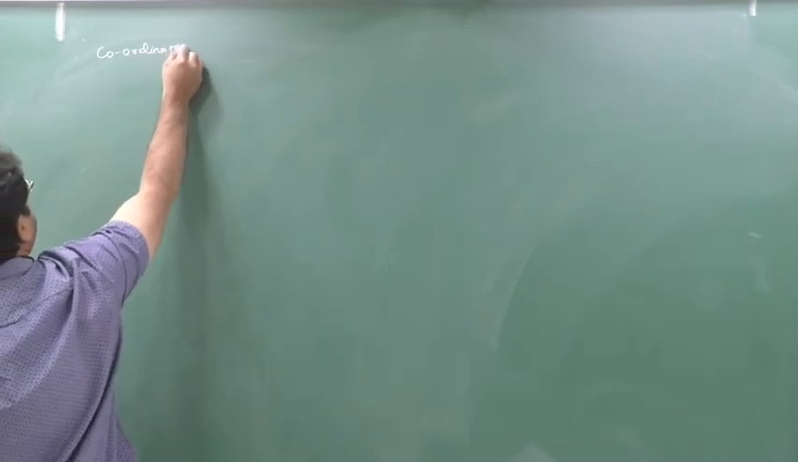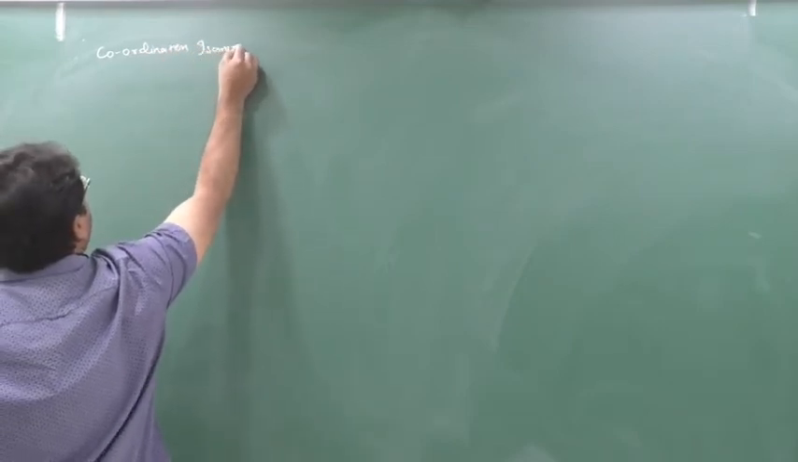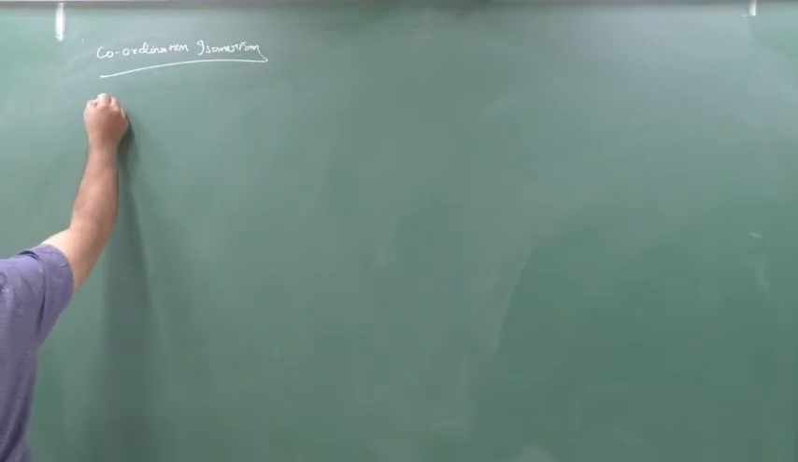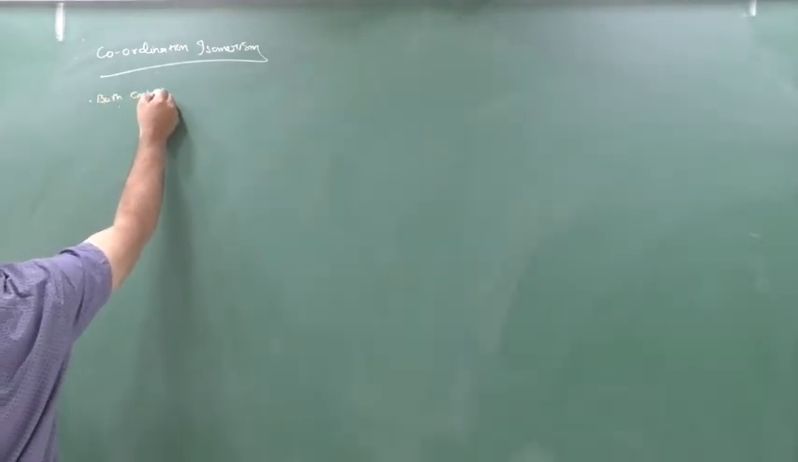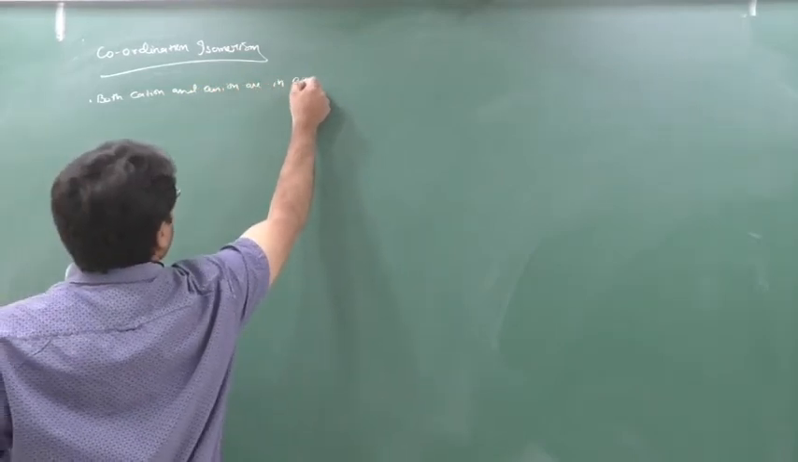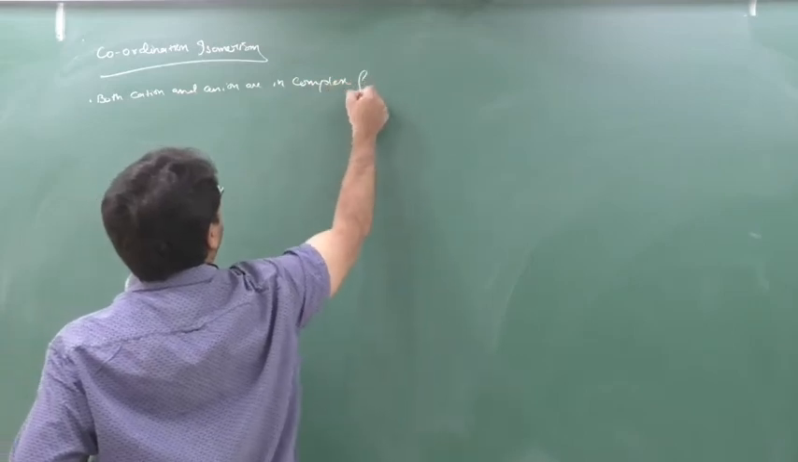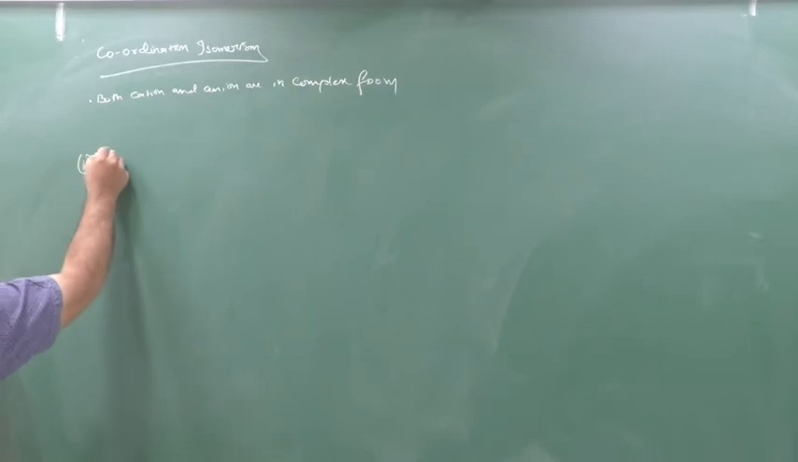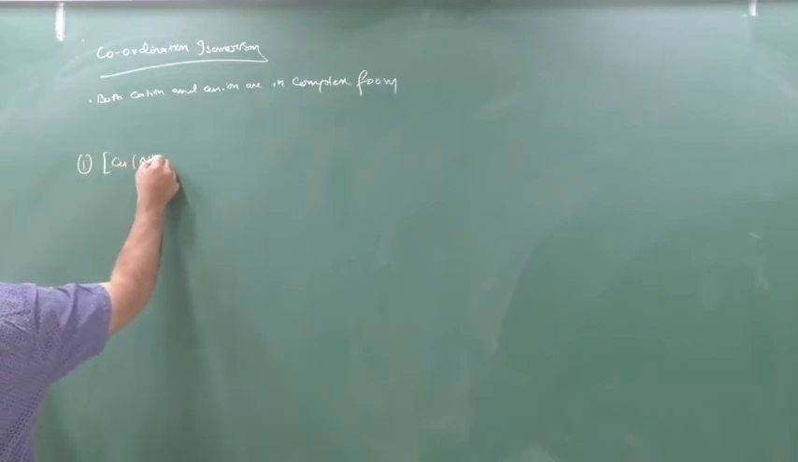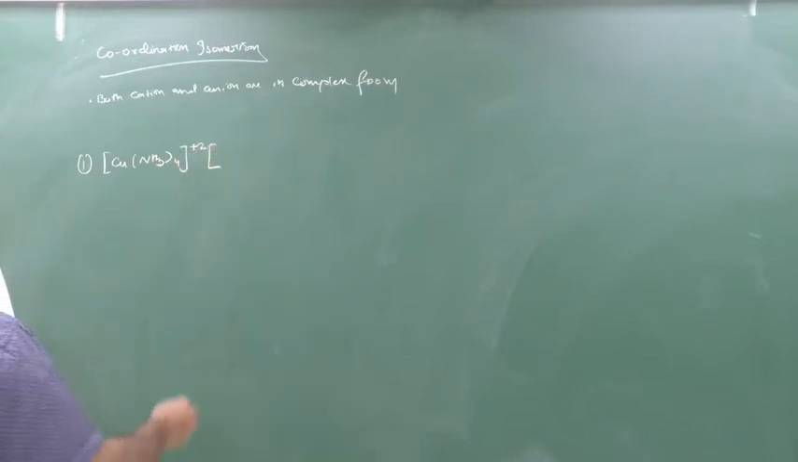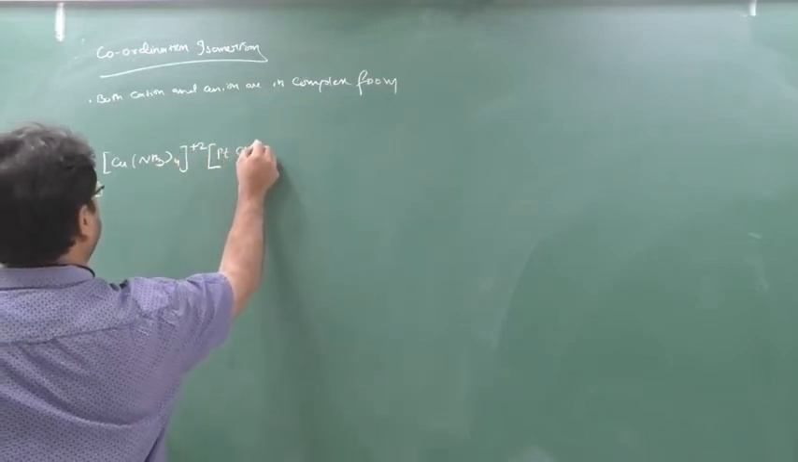Coordination isomerism. First you see the example, then you will automatically understand. In coordination isomerism, both the cation and anion are in complex form. Don't write down, first you see, then you will understand in detail. I will give you an example. First example is [Cu(NH3)4]2+ and [PtCl4]2-.